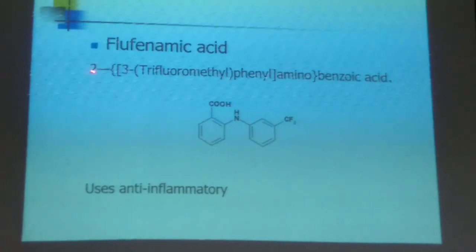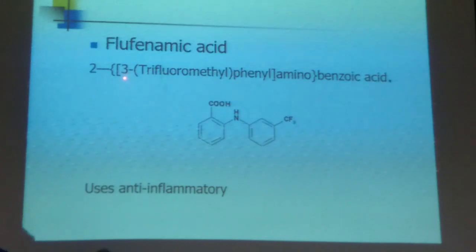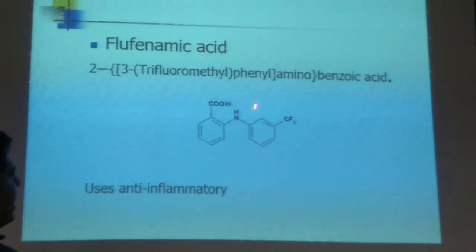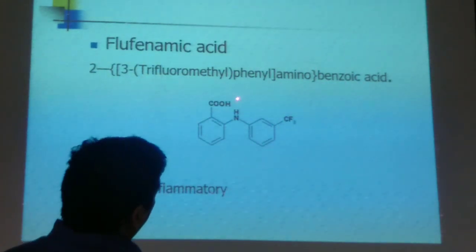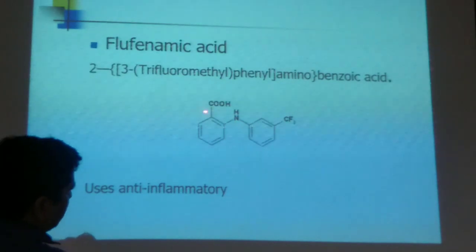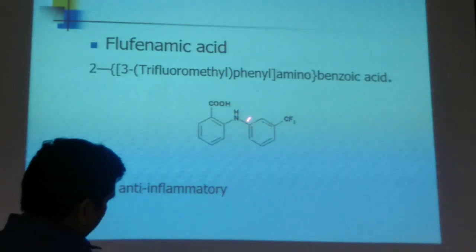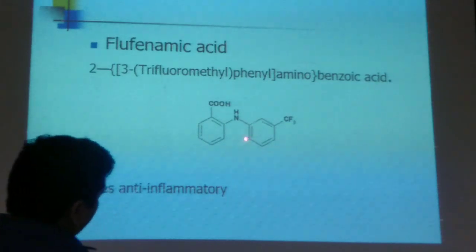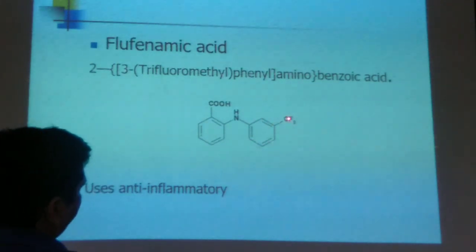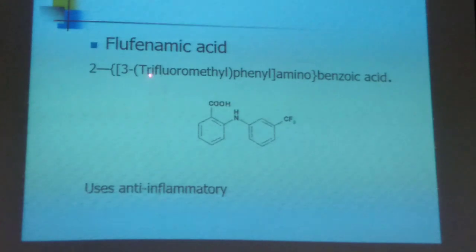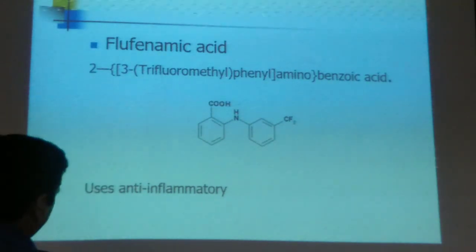Flufenamic acid contains two rings, and at the third position a trifluoromethyl group is attached, that is 1, 2, 3. That is phenyl. Aminobenzoic acid, I told you, is amino benzoic acid, or anthranilic acid. And when a phenyl group is attached, that is called phenamic acid, and when CF3 is added, that is called trifluoromethyl phenamic acid or phenyl aminobenzoic acid. It is used as an anti-inflammatory.